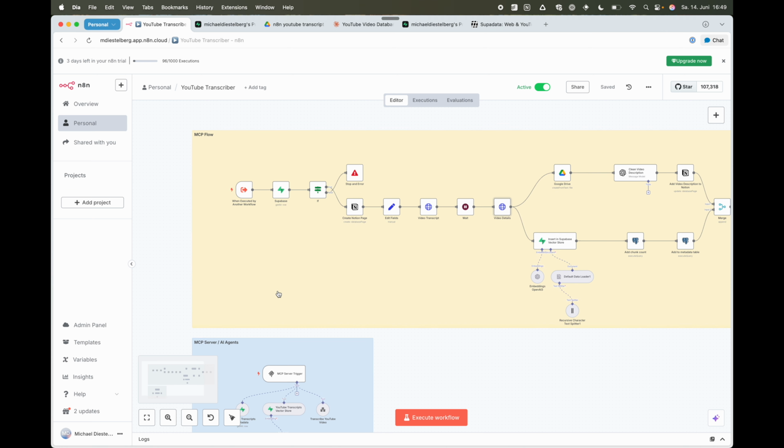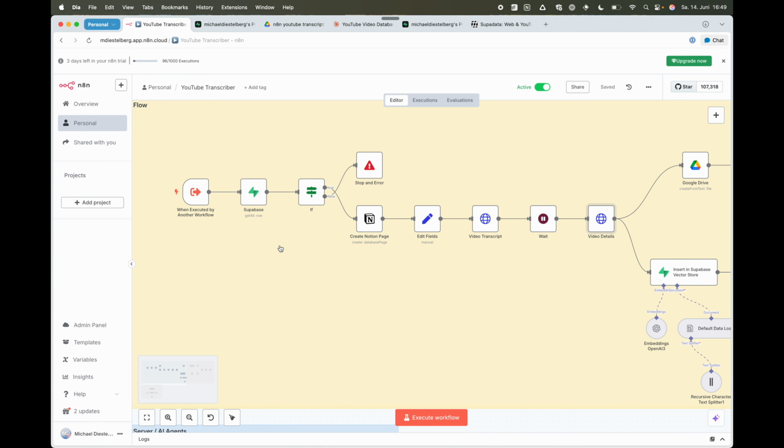The steps involved in actually transcribing a YouTube video and putting it in a vector store are like this. We have the link here from the MCP server trigger saying transcribe YouTube video to when executed by another workflow. This is basically an external link to start this workflow. So the MCP will be able to trigger that workflow. That's how the link is created. The first step is to check if the YouTube video already exists in the database. If yes, it will stop and show an error.